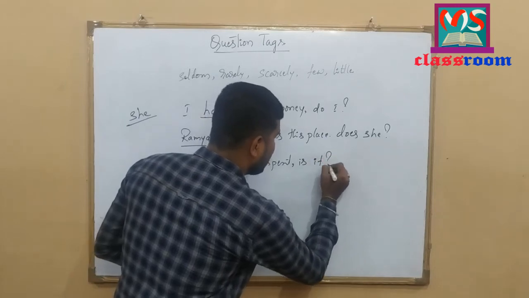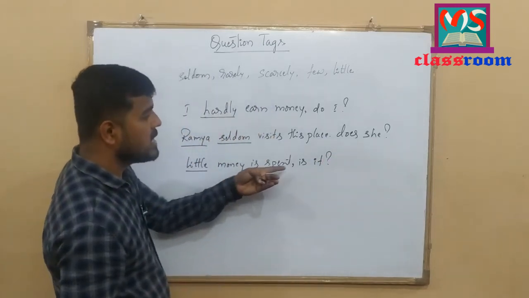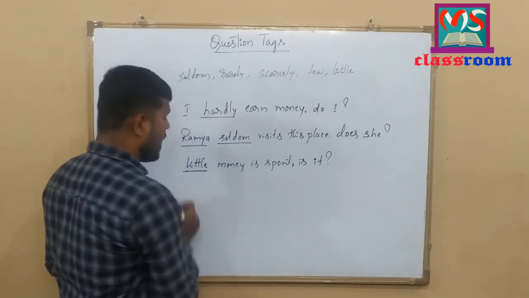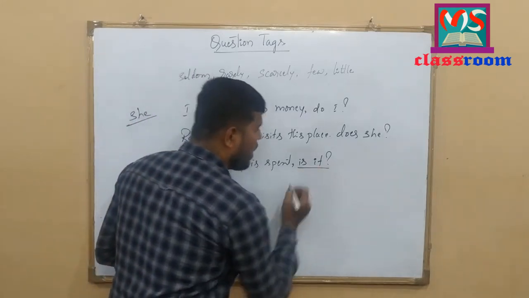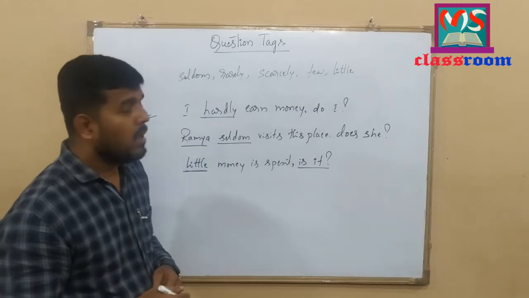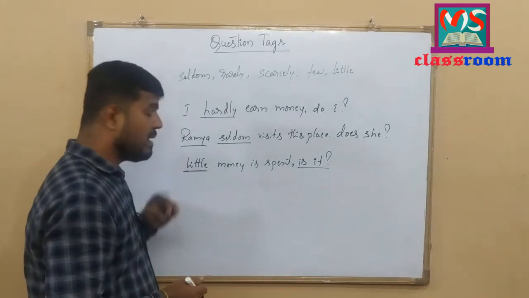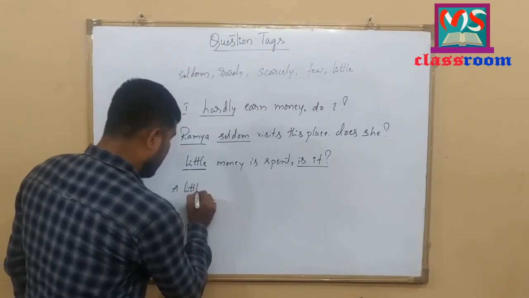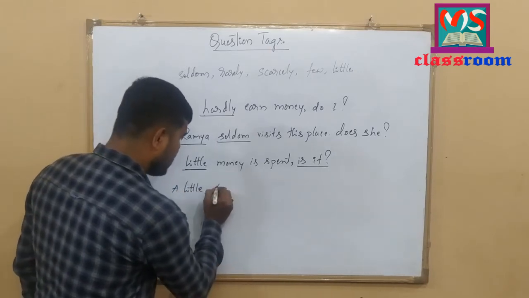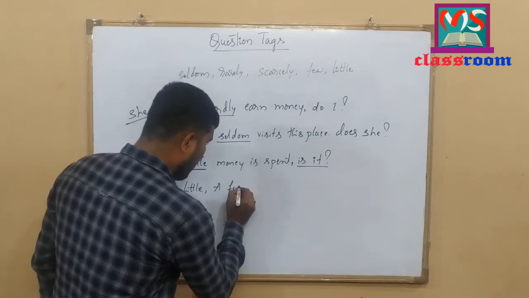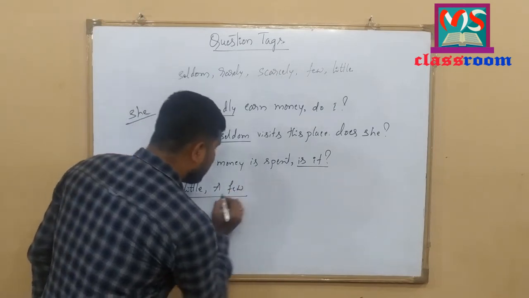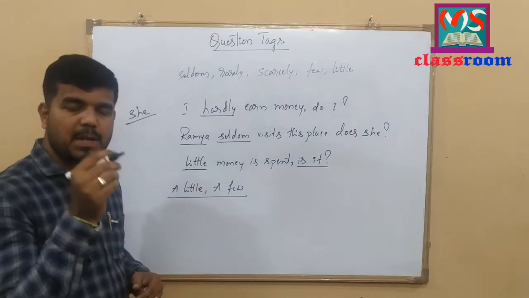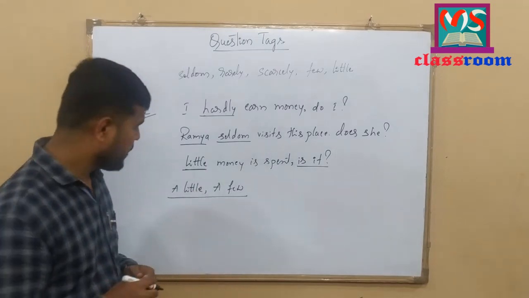Is it? Little money is spent. Is it? And here, this semi-negative follows a positive question tag. But here, when it becomes a little and a few, it follows a negative question tag. To understand this concept, let me write some examples here.